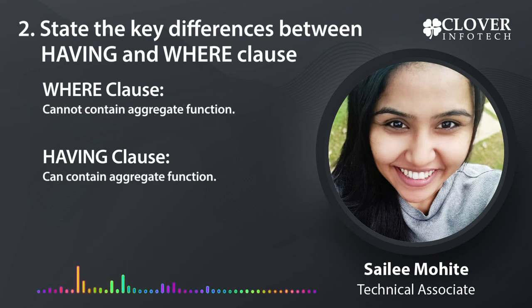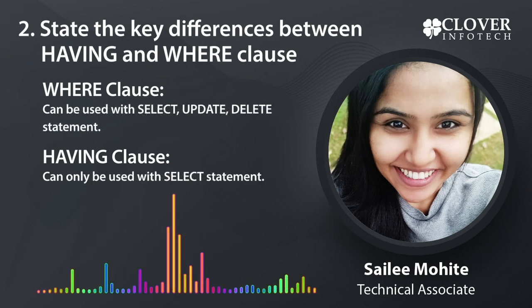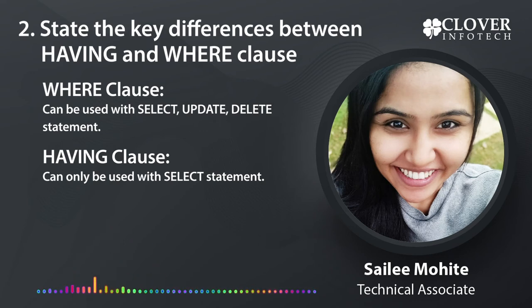WHERE clause cannot contain aggregate functions. HAVING clause can contain aggregate functions. WHERE clause can be used with select, update, delete statements. HAVING clause can only be used with select statements.